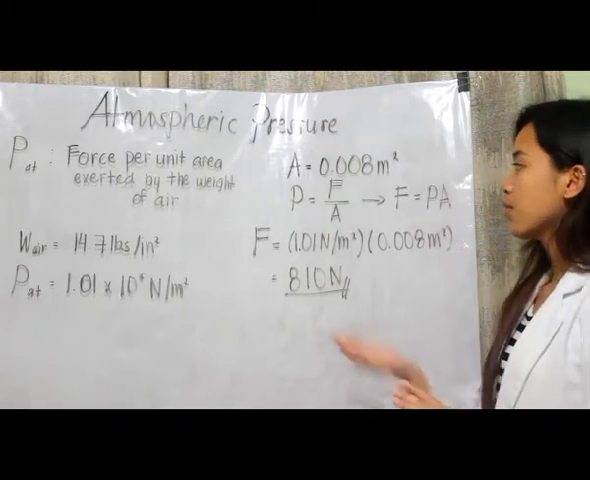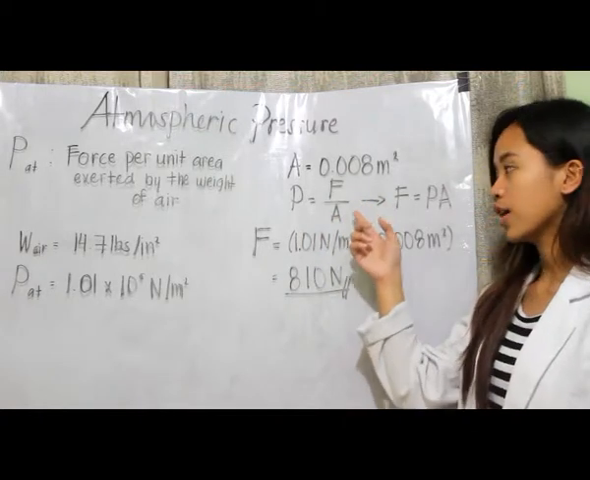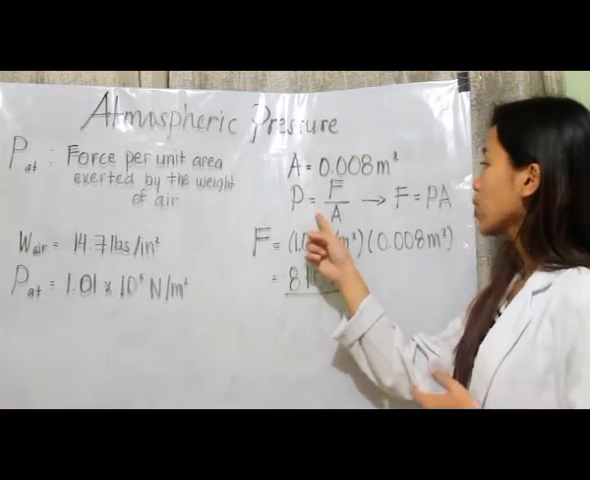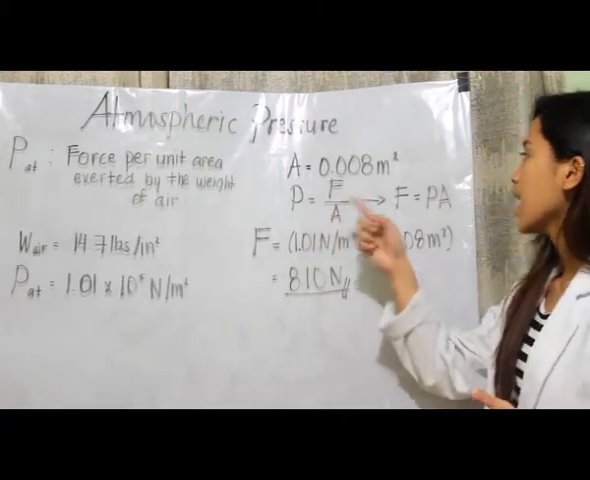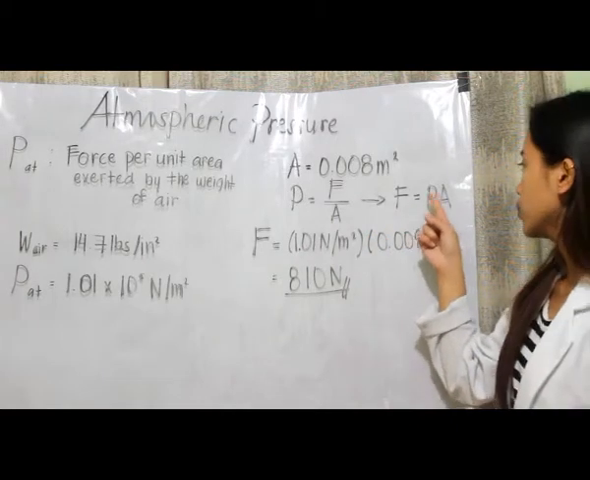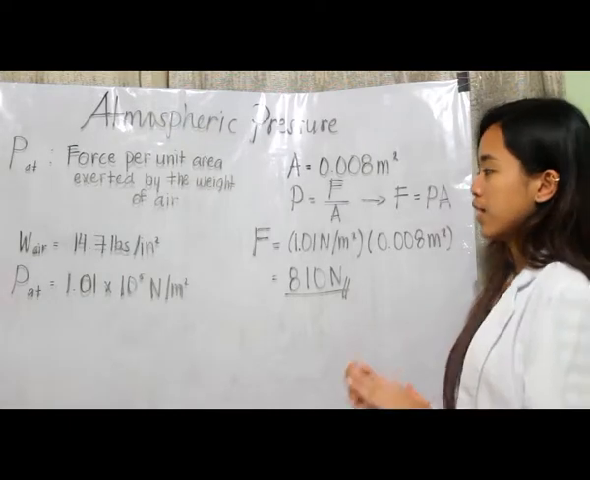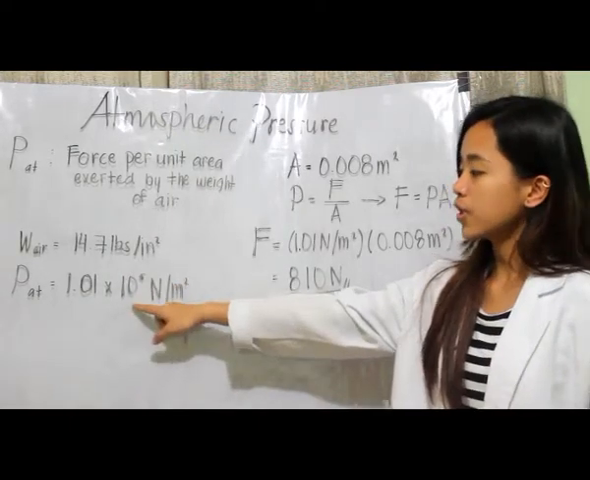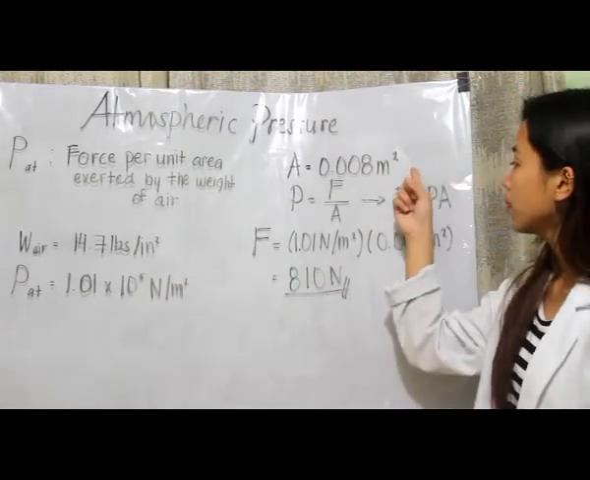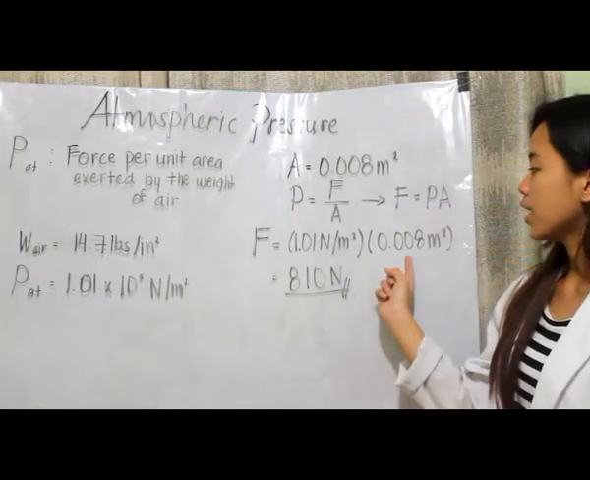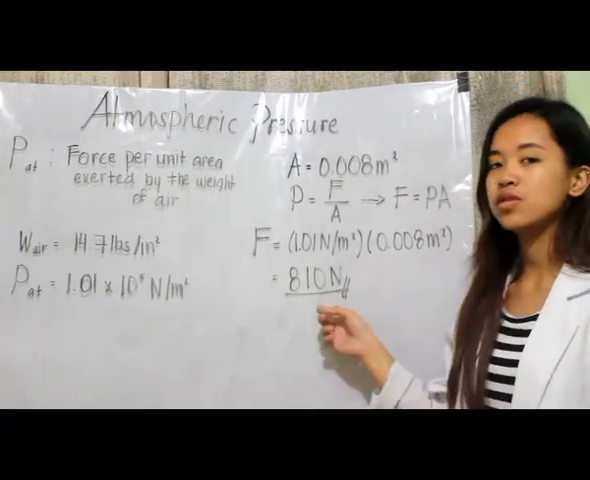Now, since we know that pressure is equal to force over area, we can manipulate this equation by cross multiplication and get force is equal to pressure times area. Now, we can simply substitute the values using atmospheric pressure and the area of your palm, and by multiplying these two values, we can get 800 newtons.